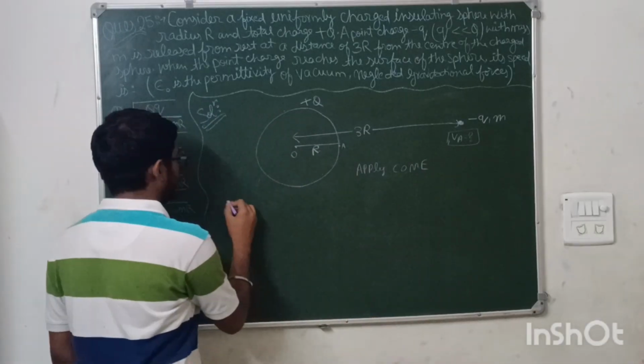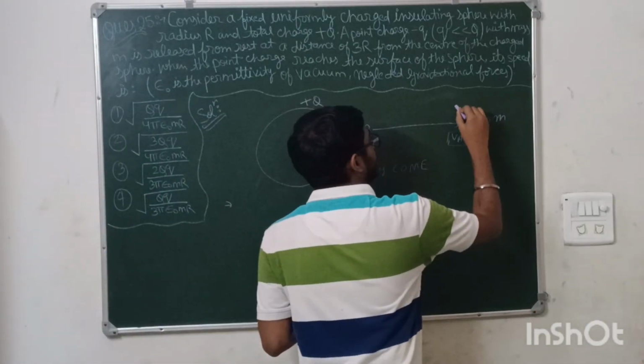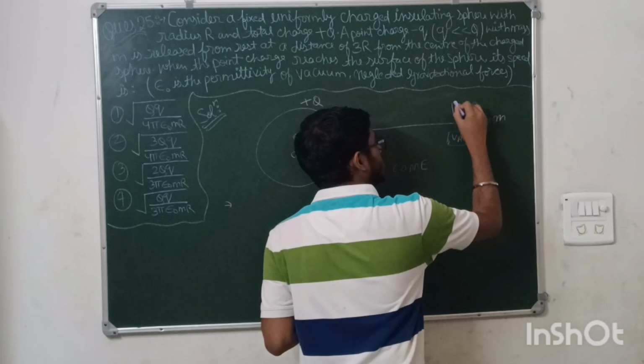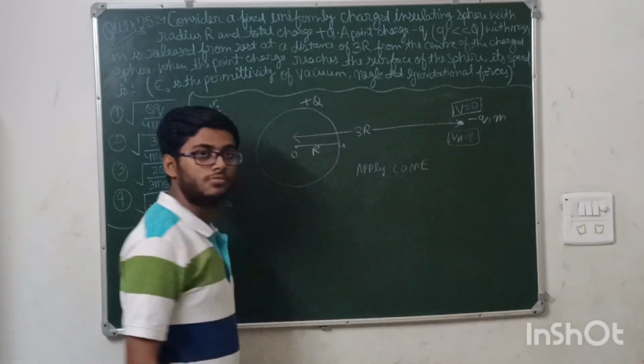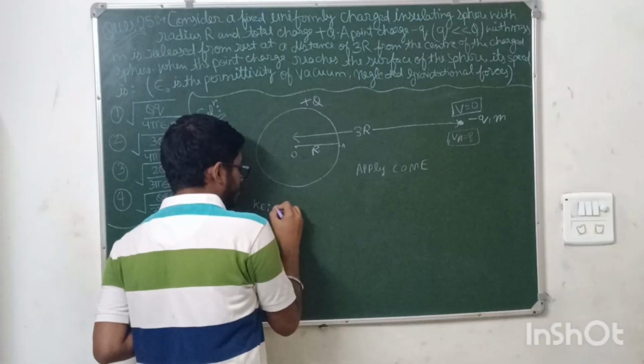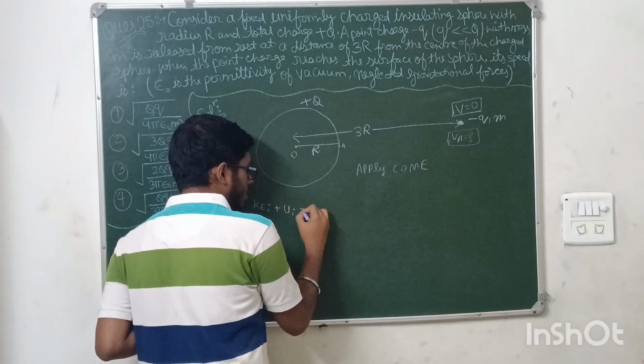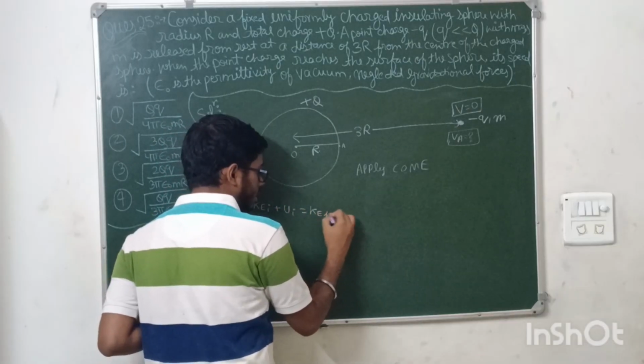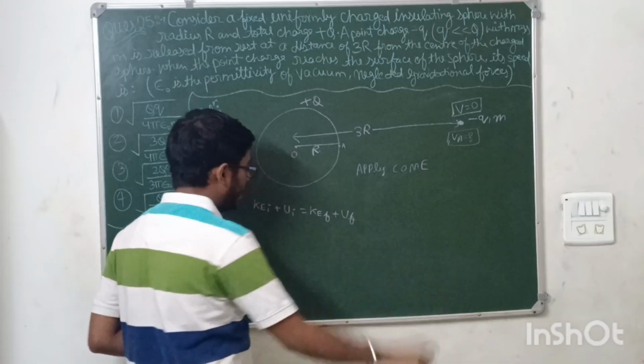So here, if you see, initially the velocity is 0. Kinetic energy initial plus U initial is equal to kinetic energy final plus U final. You have to apply this.